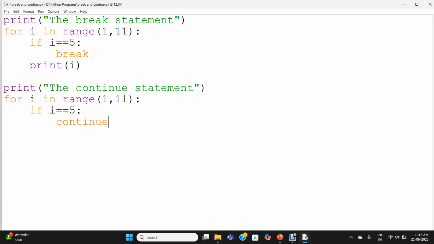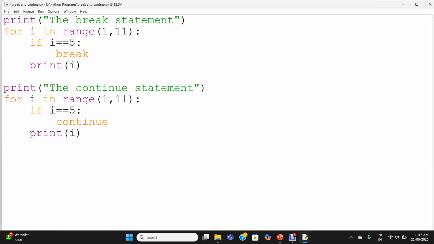So what will happen? The range function will generate a list from 1 to 10. i will take the values one by one in each iteration. When i becomes 5, the continue statement will get encountered. If the continue statement is encountered, the control again transfers back to the loop header. Followed by that I am writing print(i).